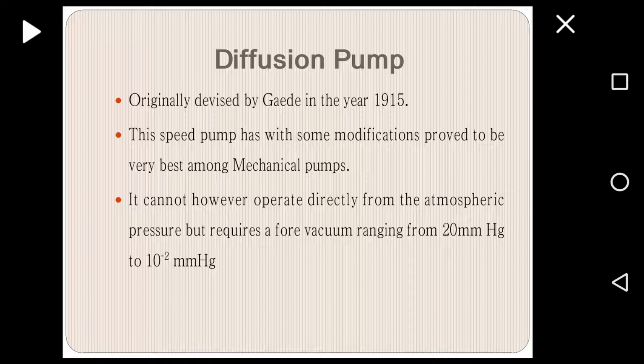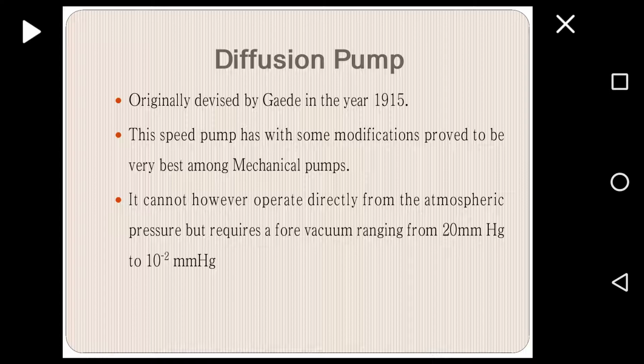In the 19th century, the mechanical pump only produced 0.25 mm mercury of low pressure, but this modified pump, the diffusion pump, can produce the lowest, less than 10 to the power of minus 5 mm mercury. So it is the best among the mechanical pumps,